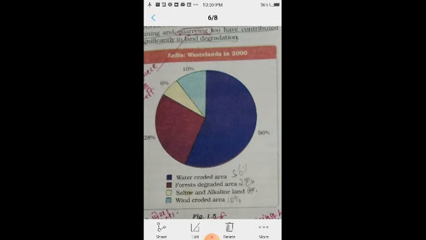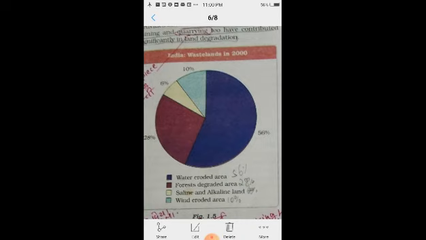Saline and alkaline land is 6%, shown in yellowish color. And wind eroded area, in sky blue color, is 10%. Altogether this wasteland is shown in this diagram.